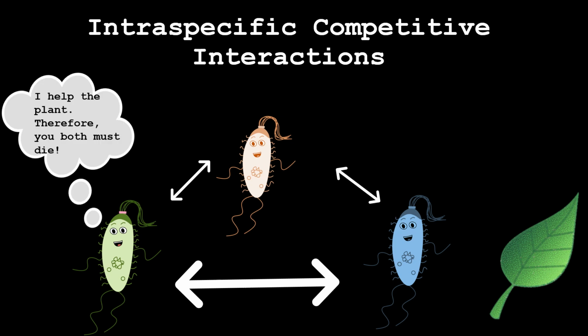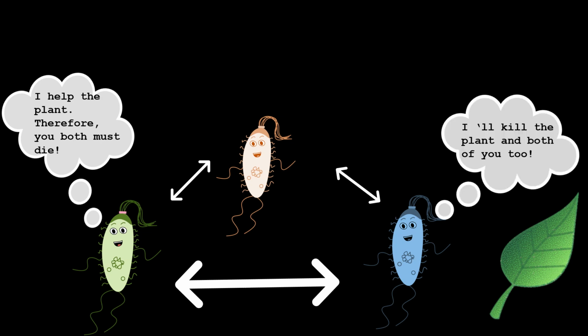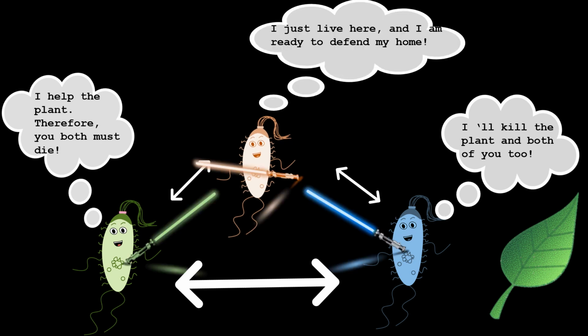Intraspecific competitive interactions are when microbes of the same species compete with each other for food and other resources. These interactions are important to study because they drive evolution of their host and other community members. That dynamic can result in changes to their ecosystem as well. My focus is on how these microbes compete with each other using microbial weapons called S-type bacteriocins.